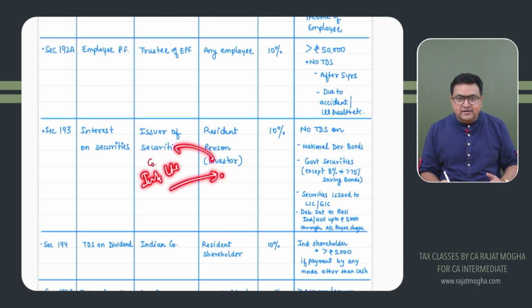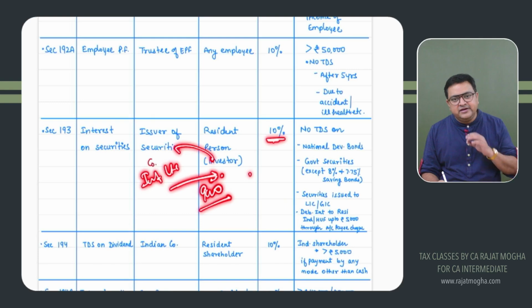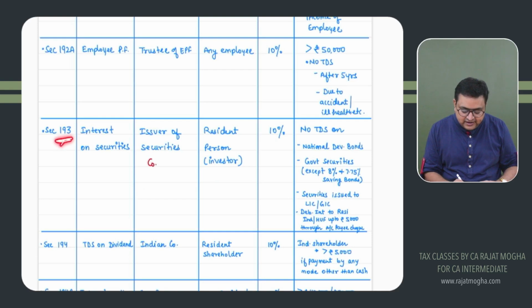They are giving you interest. Let's say they are giving you interest of more than 5,000 rupees. Generally, they don't pay in cash. Every time we receive it in our bank account directly, right? So let's say they are paying you 9,000 rupees. They will be deducting 10% TDS, 900 rupees, and the remaining amount they will send to your bank. Got it? So this is section 193.